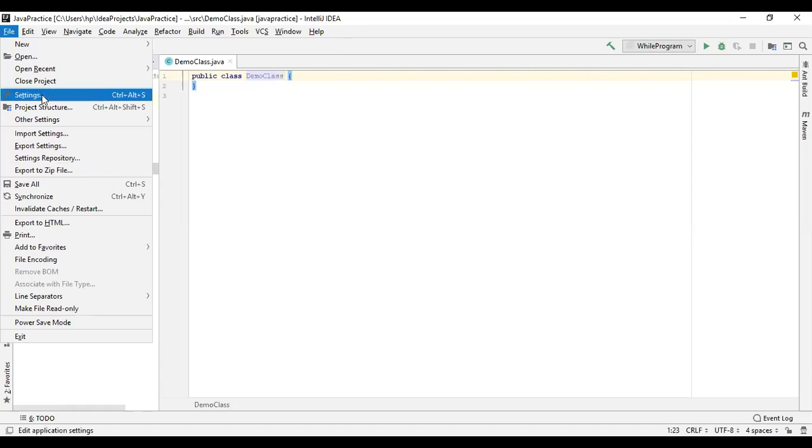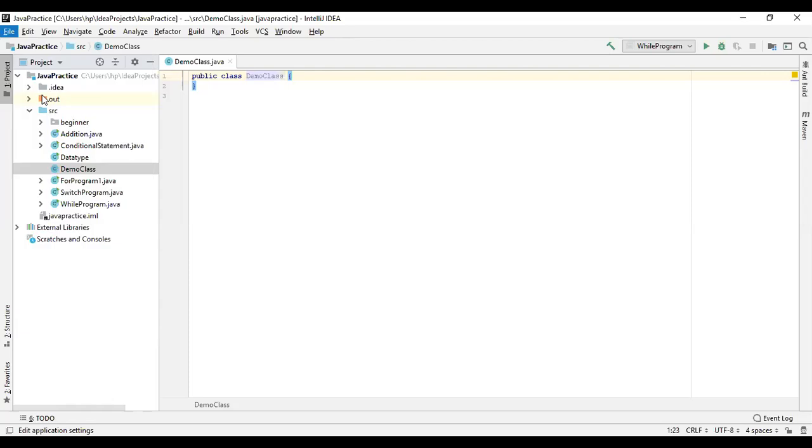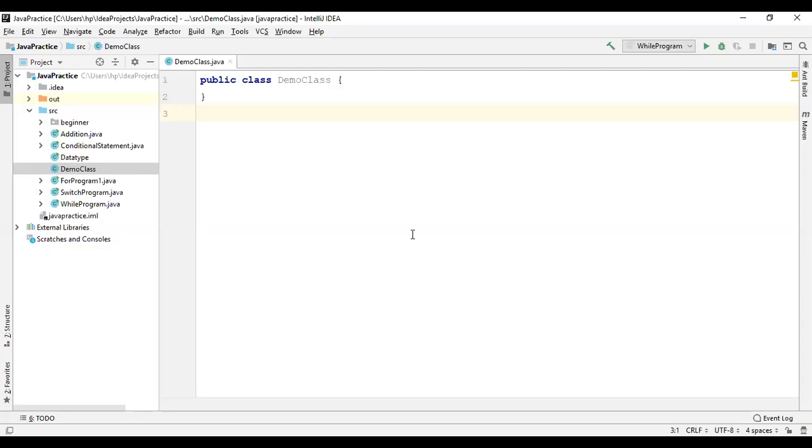Let me increase the font size so that you will get it clearly. Okay, guys, I think it is visible to all now. So this is my public class, and my class name is Demo class. Within that public class I have to define the main method. So I am writing the main method here.